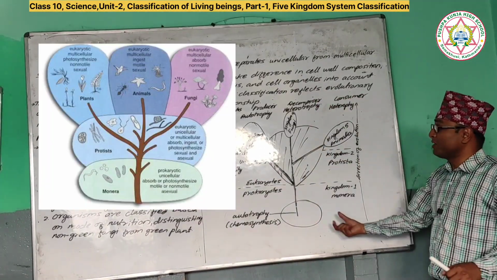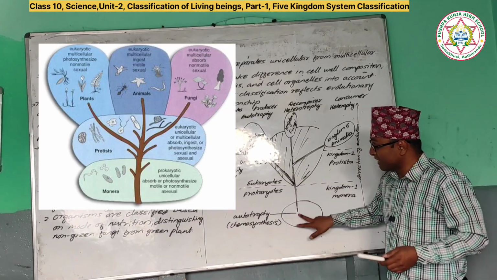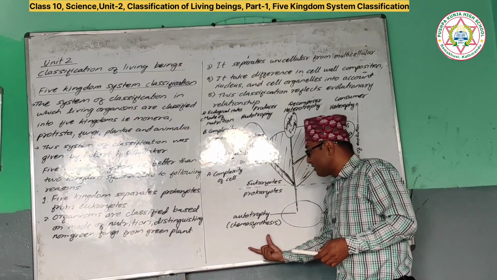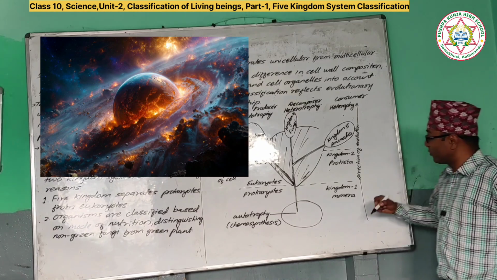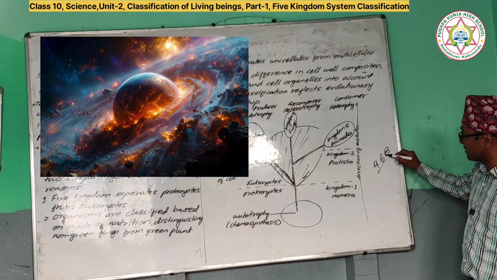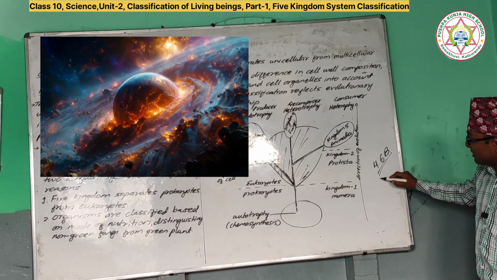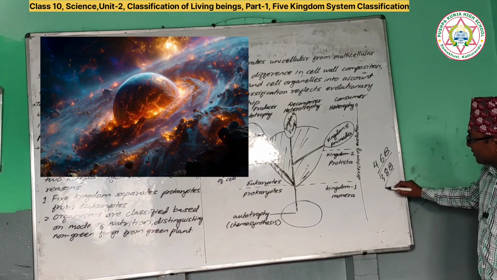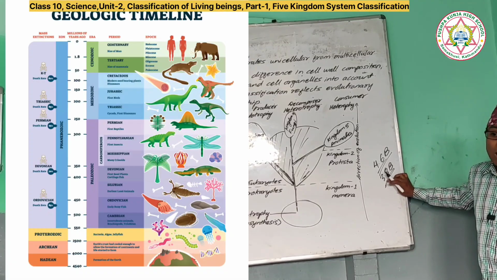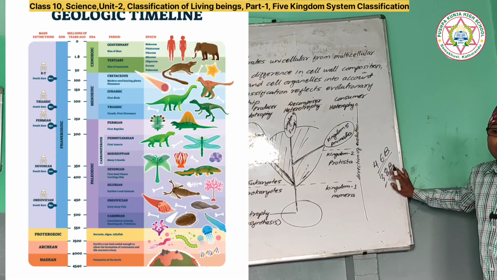Now let's see this picture. Alright, this picture shows the 5 kingdom system classification. Now see here, autotroph, यसले सबभन्दा तल autotroph देखाइरहेको छ. So they are chemosynthetic. Means when the earth was formed around 4.6 billion years ago. Earth कति वर्ष अगाडि आएको? 4.6 billion years ago. So from 4.6 billion years ago up to around 3.8 billion years ago there was no life, and we call this the azoic period. In the azoic period there is no life.